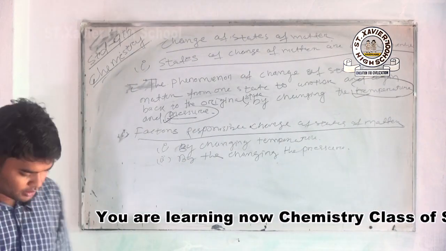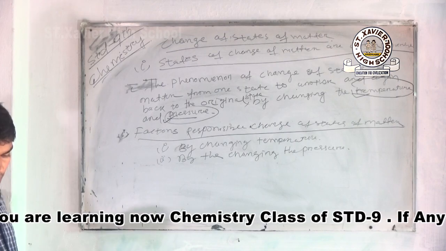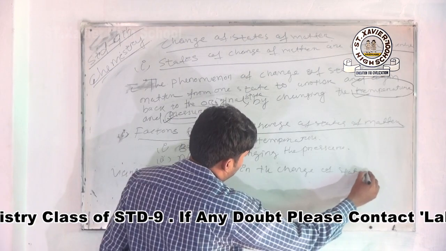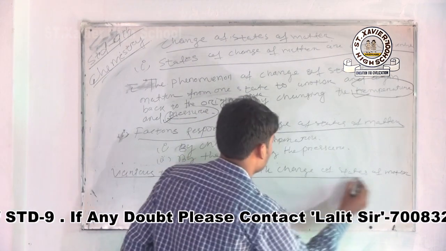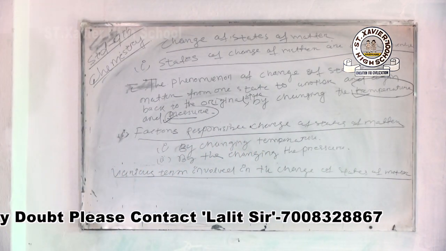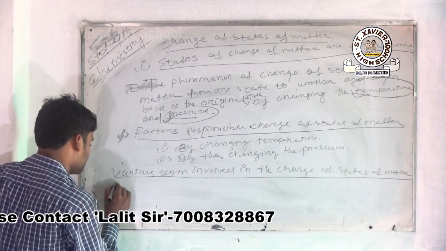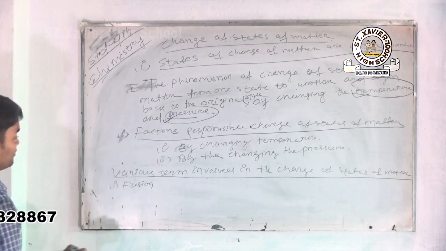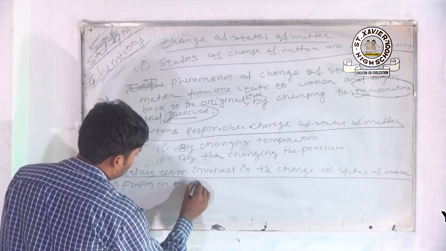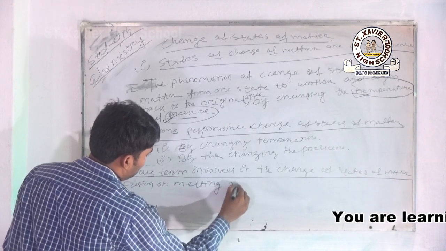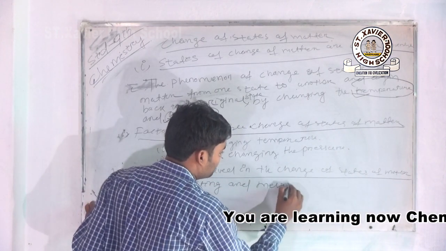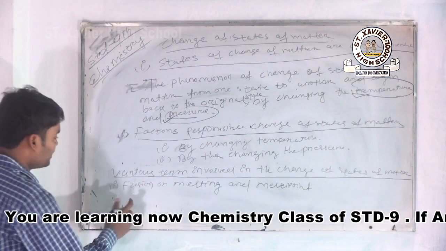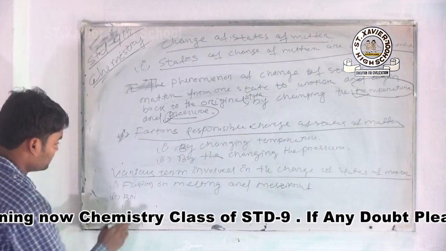Next, come to various terms involved in change of state of matter. Number one is your fusion or melting and melting point. Next is your boiling and boiling point.